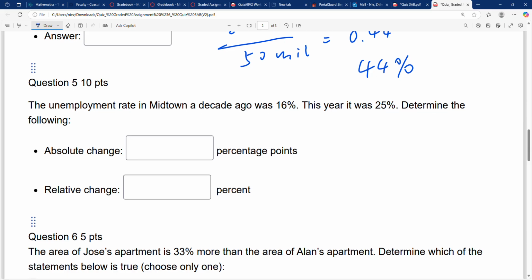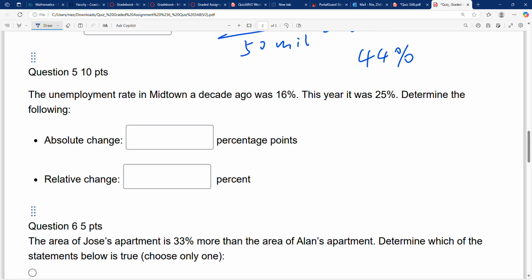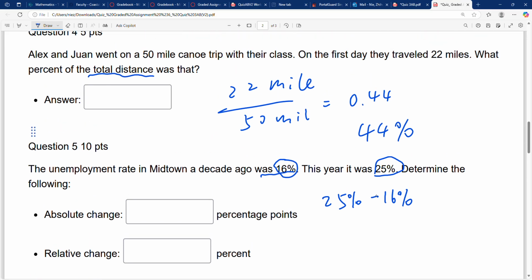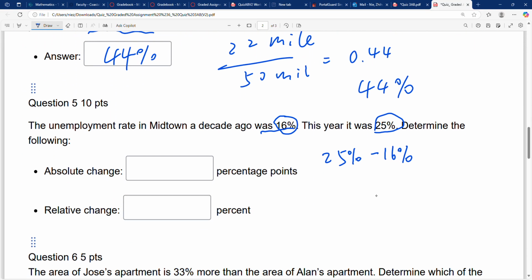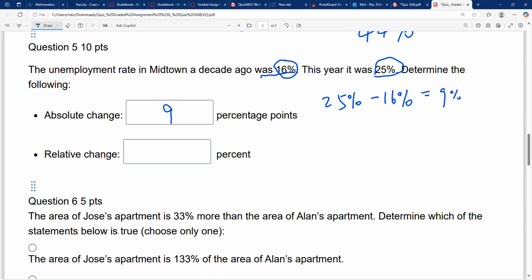Now let's see number 5. Absolute change is pretty simple. This is the old amount, and this is the new amount. So you use the new amount minus the old amount: 25% minus 16%. Then you fill in this one. You will get 9%. So you just write 9 here, 9 percentage points.